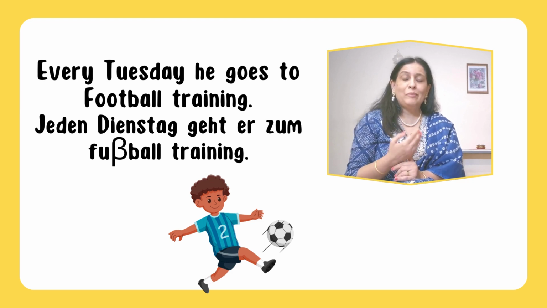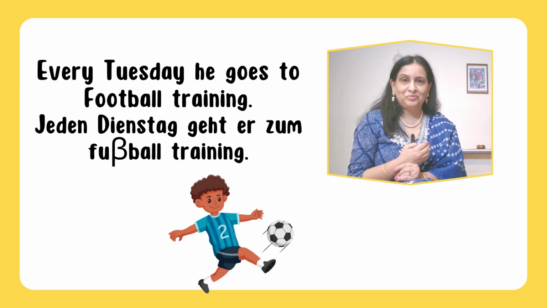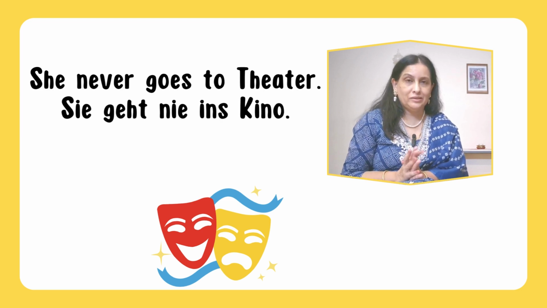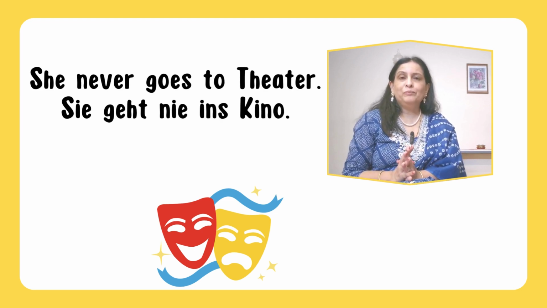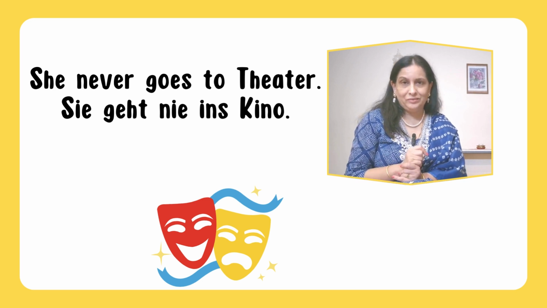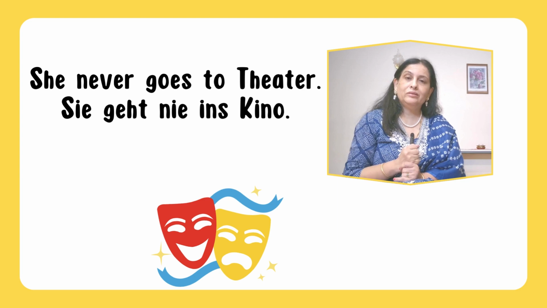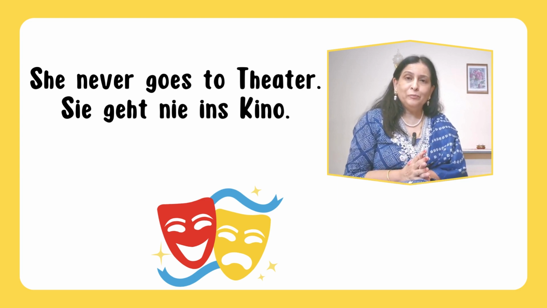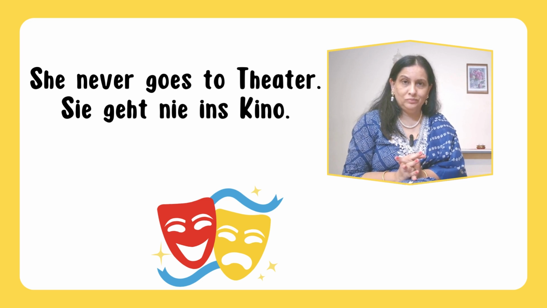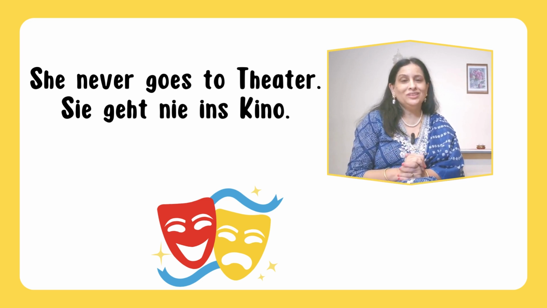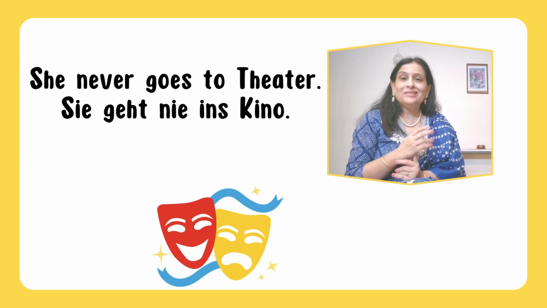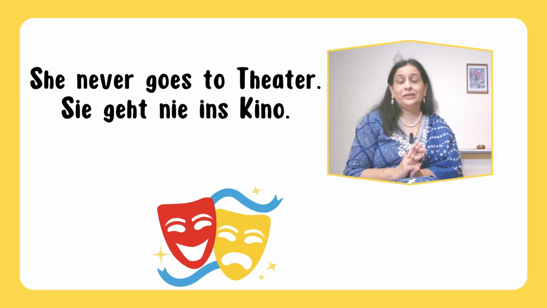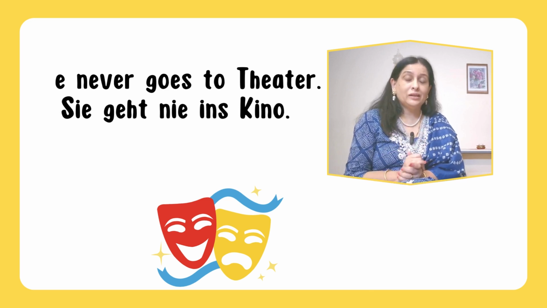So here what is happening? The action takes place repeatedly. Suppose it never takes place. This also we'll see with one example. If you want to say she never goes to the theater, how will you say in German? Sie geht nie ins Kino, meaning she never goes to the theater. There is a separate word for never, that is niemals, but as a short form you can say nie. So this is the second case.